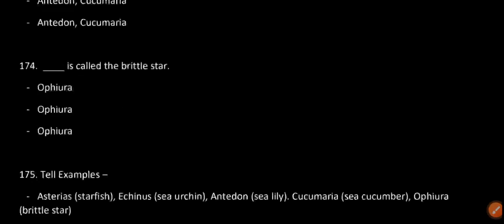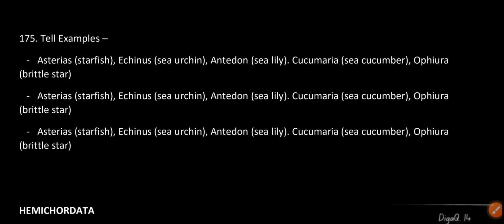Examples: Asterias, starfish; Echinus, sea urchin; Antedon, sea lily; Cucumaria, sea cucumber; Ophiura, brittle star.